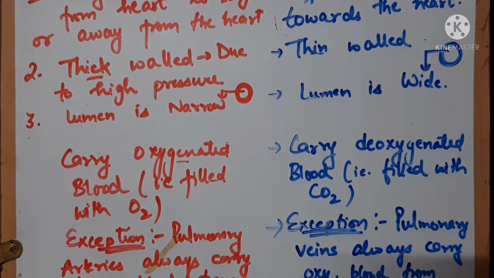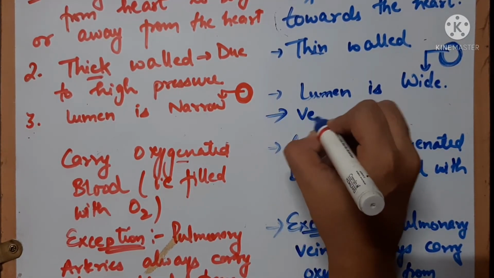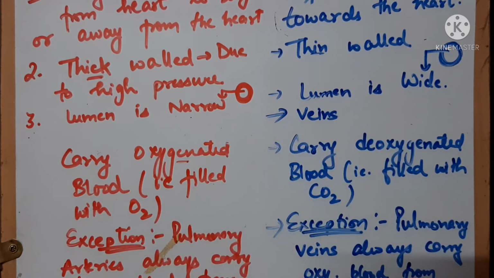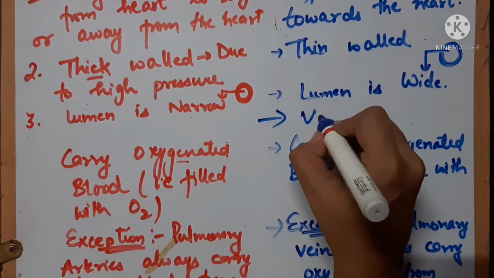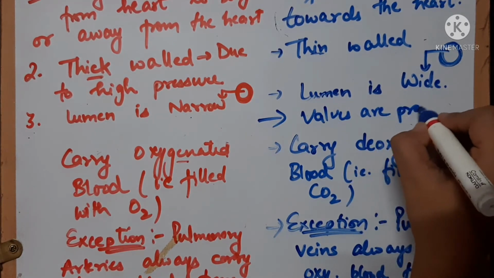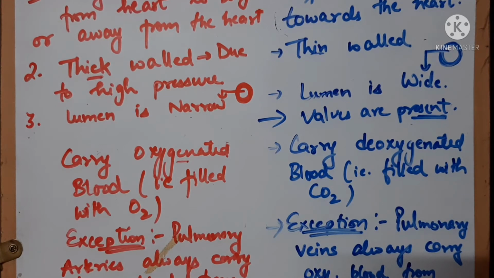There is one more point in veins, that is, the flow in veins is unidirectional. So in veins, valves are present. Why are valves present in veins? So that the backflow of blood can be prevented.